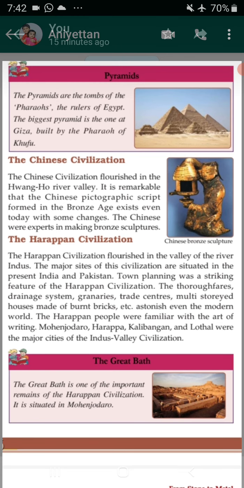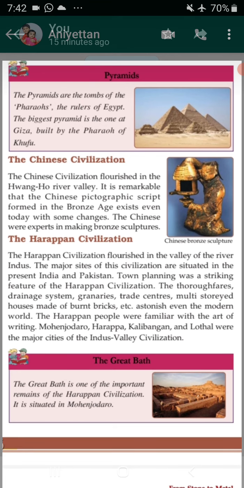The pyramids are the tombs of the pharaohs, the rulers of Egypt. The biggest pyramid is the one at Giza, built by the Pharaoh Khufu. Okay. Next, we can move to the Chinese civilization.